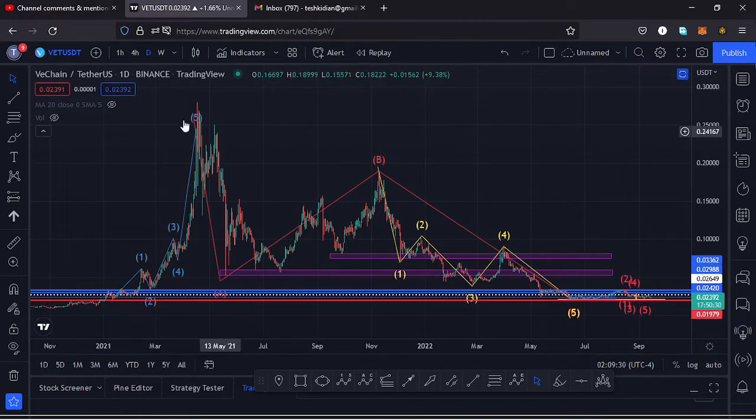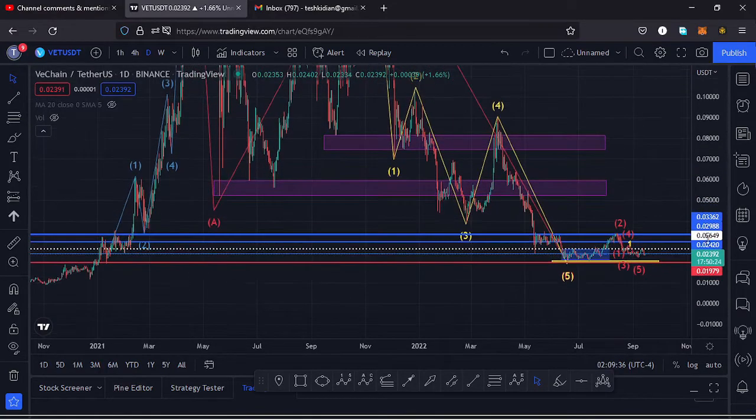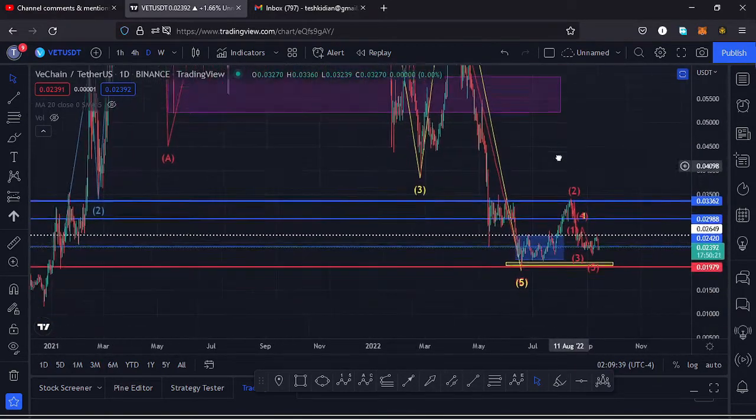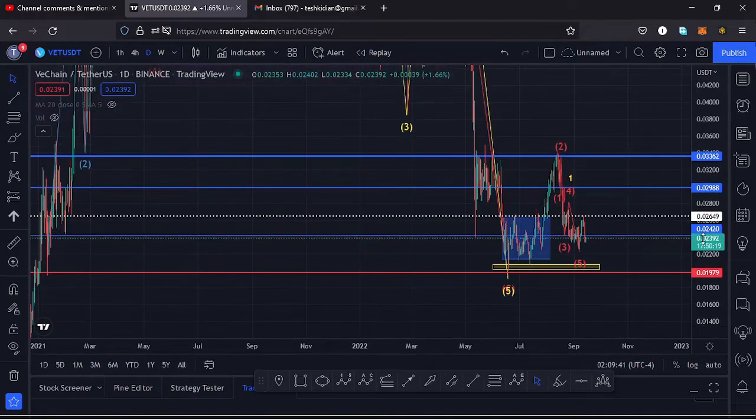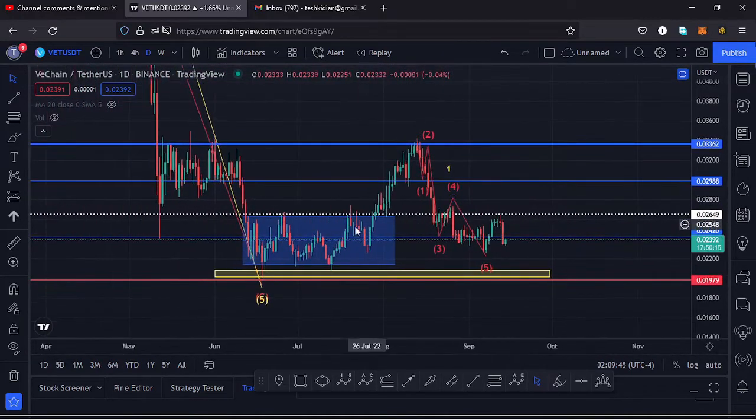Vechain from the all-time high has been seeing lower prices in this massive ABC correction, which has now taken us back to around the $0.02 mark. And starting my analysis here on the daily chart, after making our low down here at around the $0.02 mark, we had been trading within that channel. We managed to break out of that channel to the upside, also managed to break above key areas of resistances, and at the key area of resistance at around the $0.03362 mark, we got rejected, and we are seeing a massive pullback to the lower side.